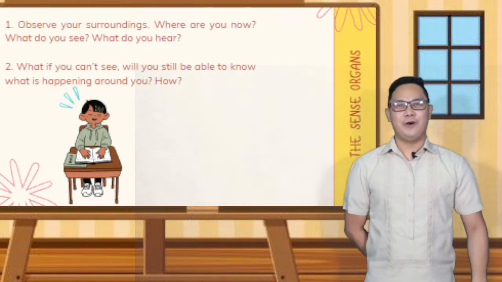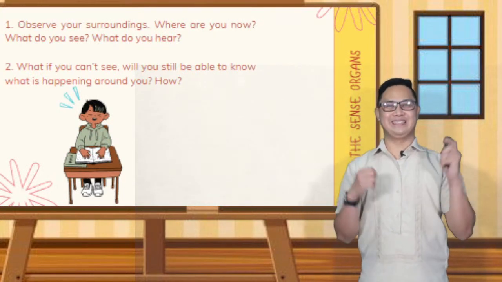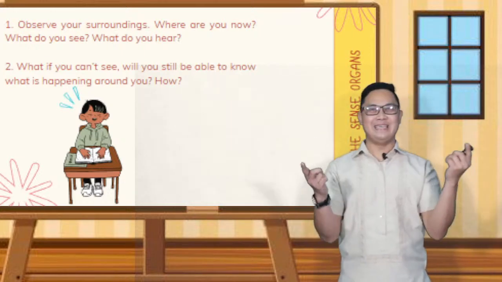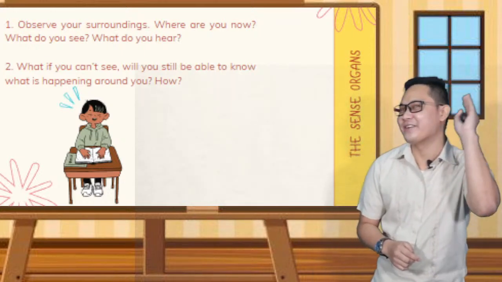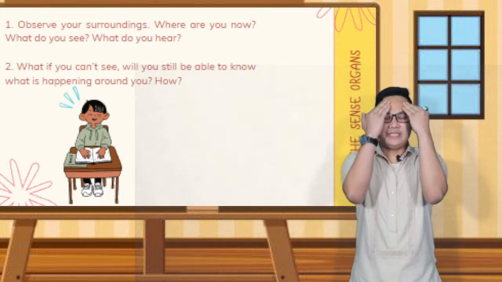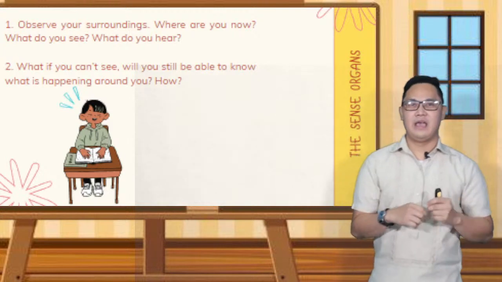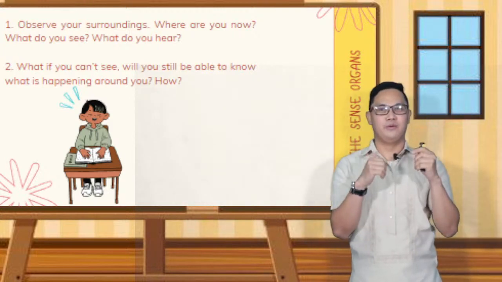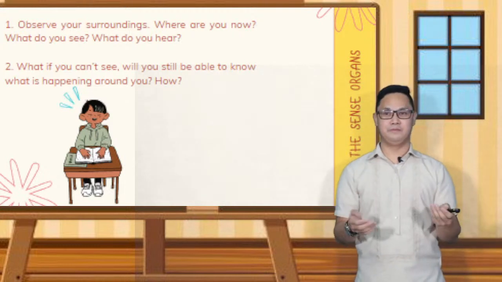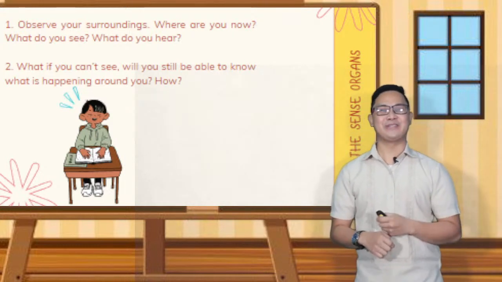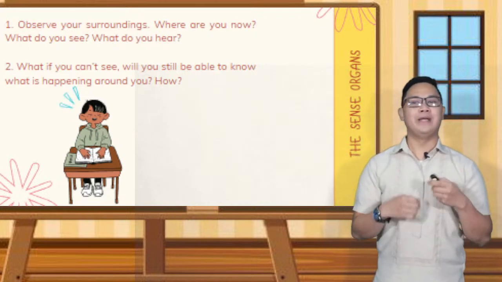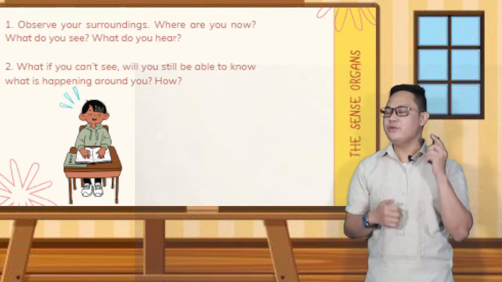Okay, observe your surroundings. Where are you now? What do you see? And what do you hear? What if you can't see? Will you still be able to know what is happening around you? And how? Maybe you'll answer yes, right? Even if you can't see, you can learn what is happening through the sounds that you hear.